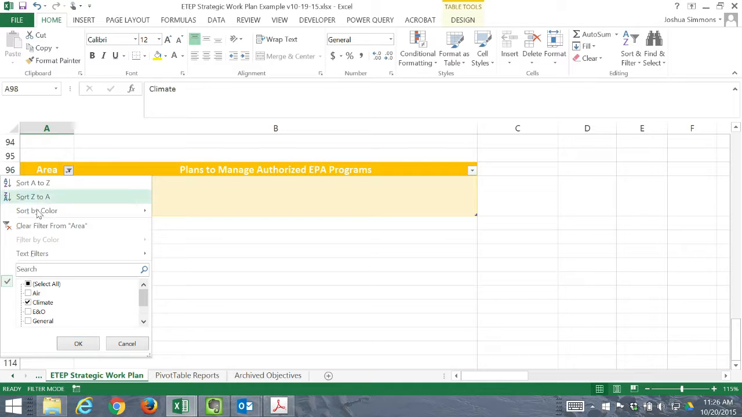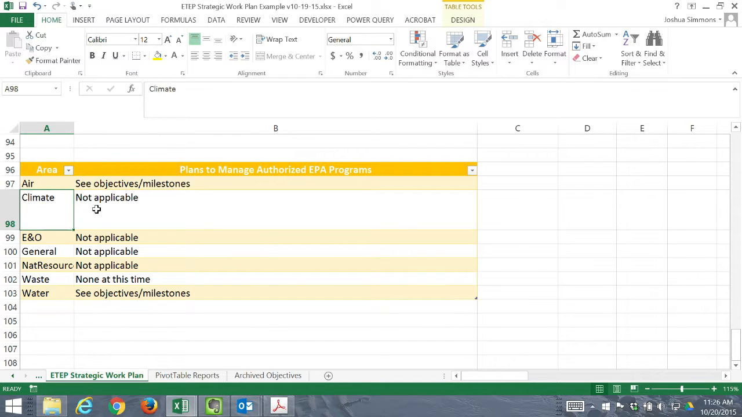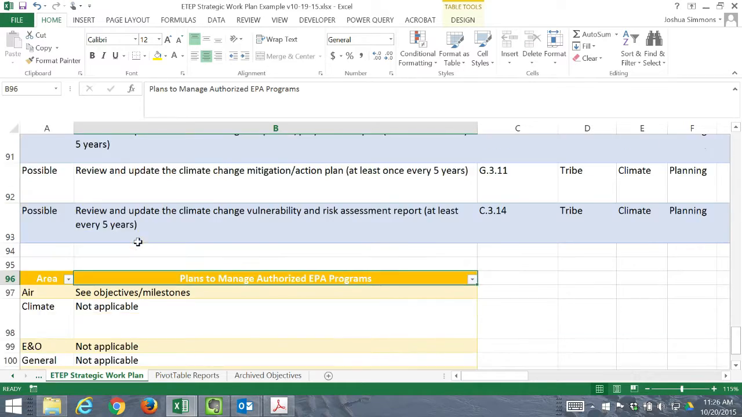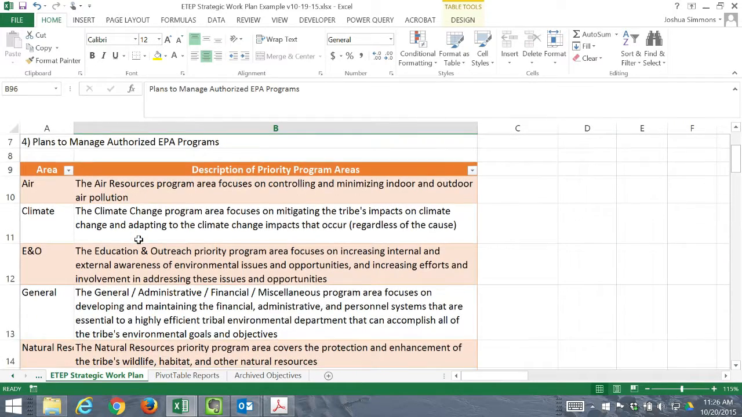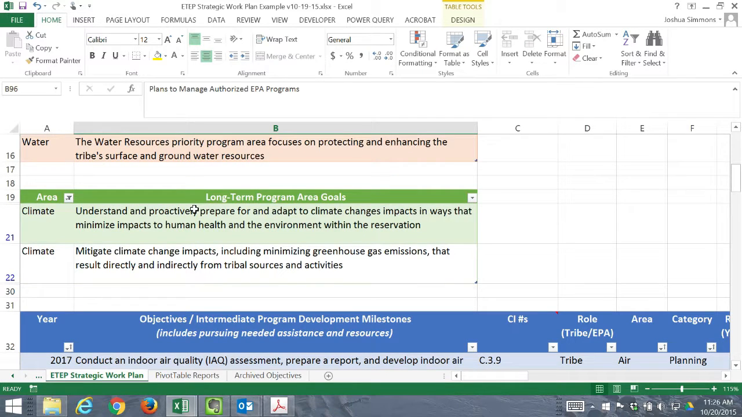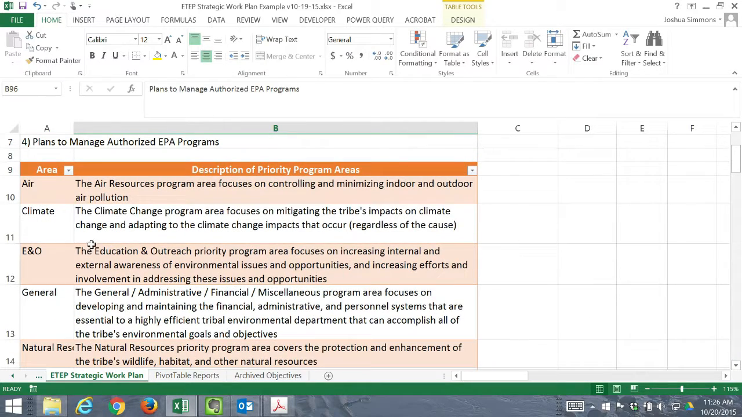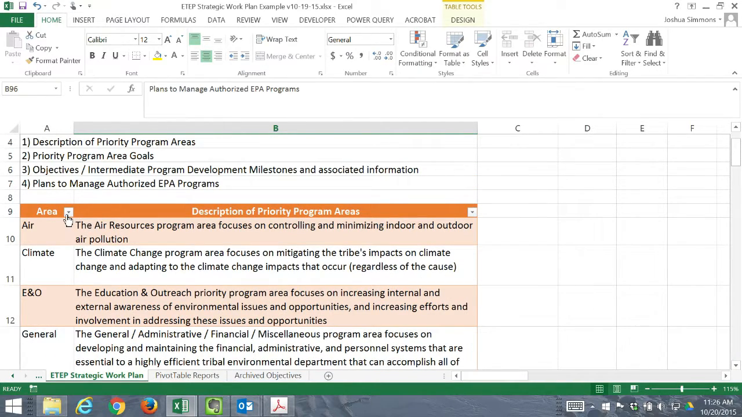You re-review your plans to manage authorized EPA programs. If any of these have changed, you want to update this. And you also want to review and update the description of the priority program areas and the long-term program area goals as well. See if they make sense, see if they need to be tweaked. In many cases, they won't need to be, but it's still important to review these again just to make sure that these all make sense. And I recommend doing this one program area at a time and working with that staff member who has primary responsibility over that program area.